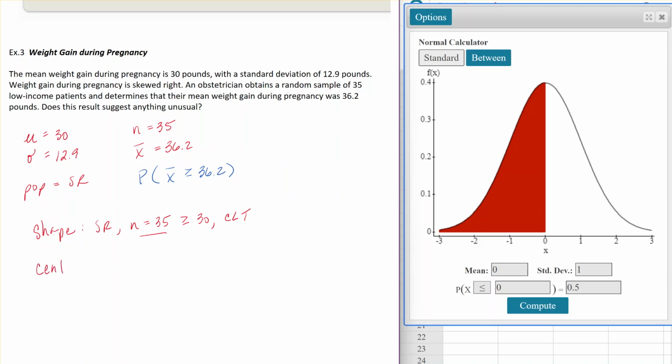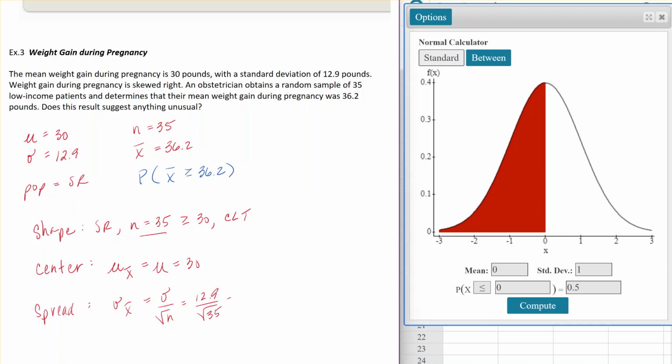The center of our sample distribution says that the mean of our sample mean, mu X bar, is equal to the mean of the population, or 30. And then the spread of the sample mean, which is sigma X bar, can be calculated by taking the standard deviation of the population divided by the square root of n, or in other words, 12.9 divided by the square root of 35.